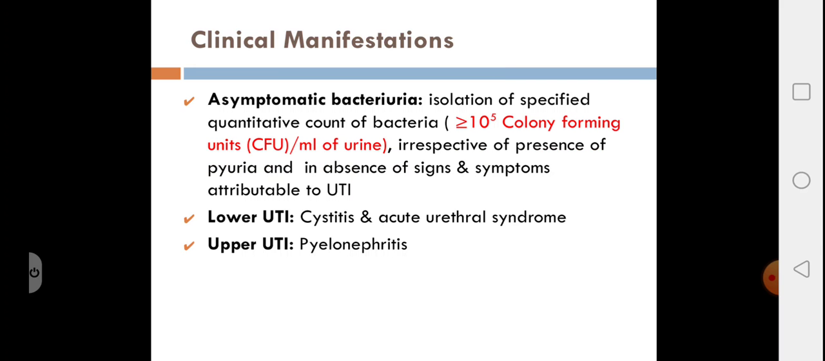So I hope it's clear. Here the patient is not having signs and symptoms of UTI, but when you culture the urine, the count will be high, that is more than or equal to 10 to the power of 5 bacteria or colony forming units per ml of urine. Then in lower UTI, there is cystitis and acute urethral syndrome, and upper UTI presents as pyelonephritis.